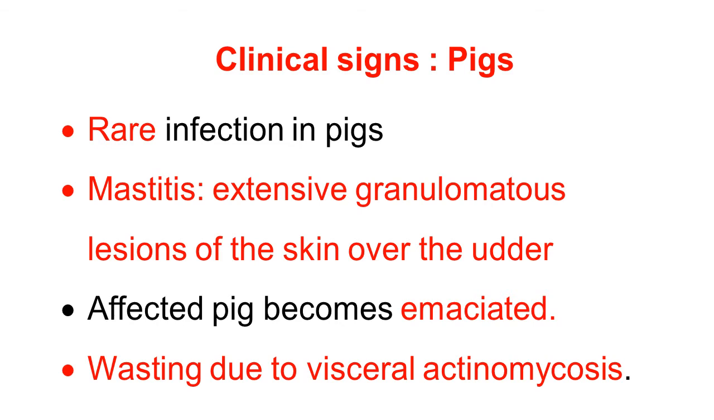Such extensive granulomatous nodular type of lesion is also observed in the viscera of the pig, and that is called visceral actinomycosis. This visceral actinomycosis causes wasting in pigs. When the pig is wasting, we lose the flesh or bacon of the pig. In that way, this is the importance of the disease in pigs.